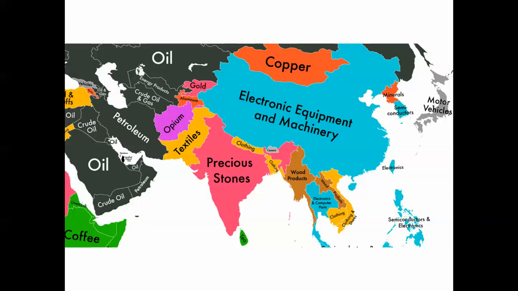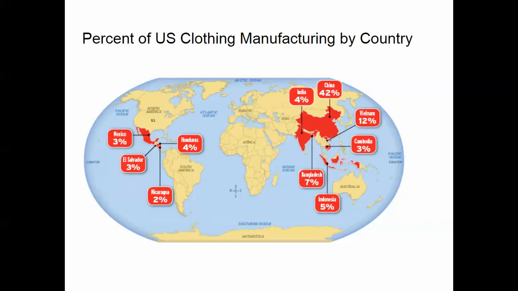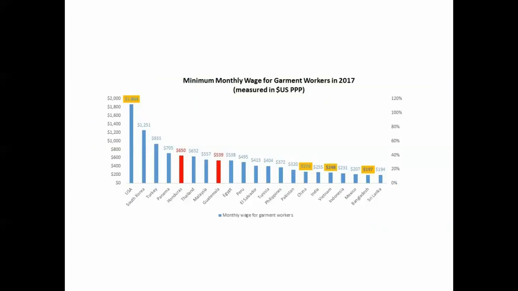Now, why is that the case? Well, it's fairly easy to explain. And again, if I look at this, what you'll see there is Cambodia, Vietnam, China, India, Bangladesh are by and large the major world exporters and manufacturers of clothing. In fact, for the United States, Asia accounts for almost 70% of our clothing production. And that happens because, not surprisingly, it's really cheap there.